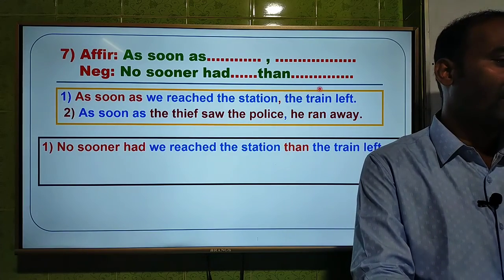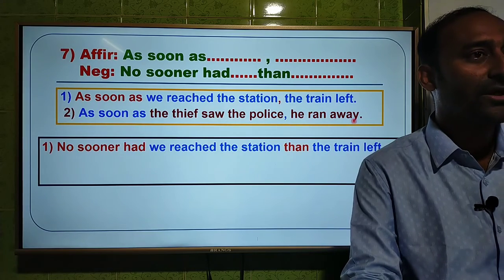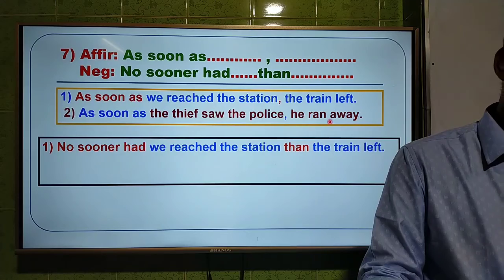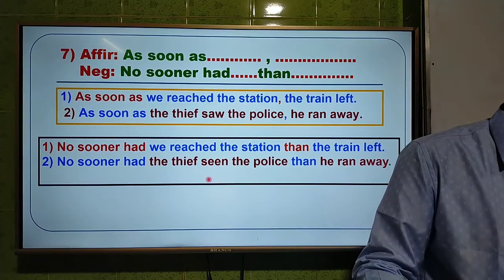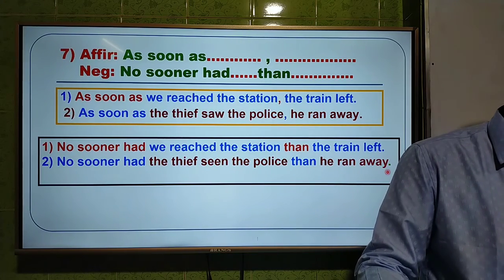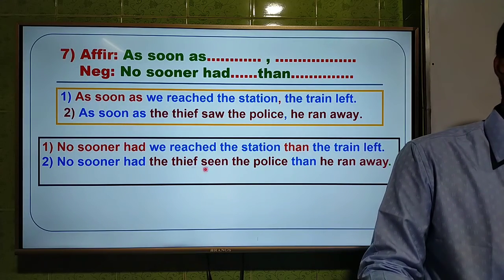And the second one, as soon as the thief saw the police, comma, he ran away. So the answer will be, no sooner had the thief seen the police than he ran away. Here I have written no sooner had instead of as soon as the thief seen the police.